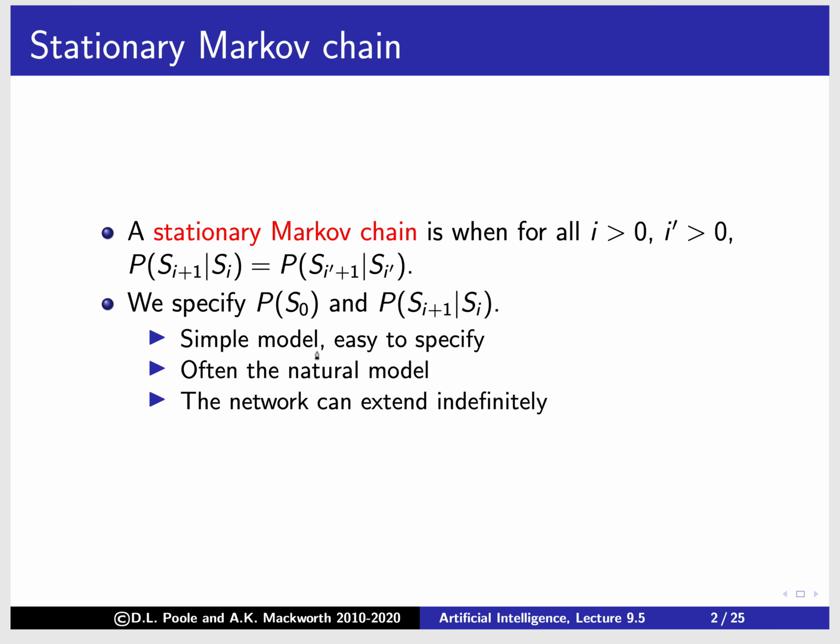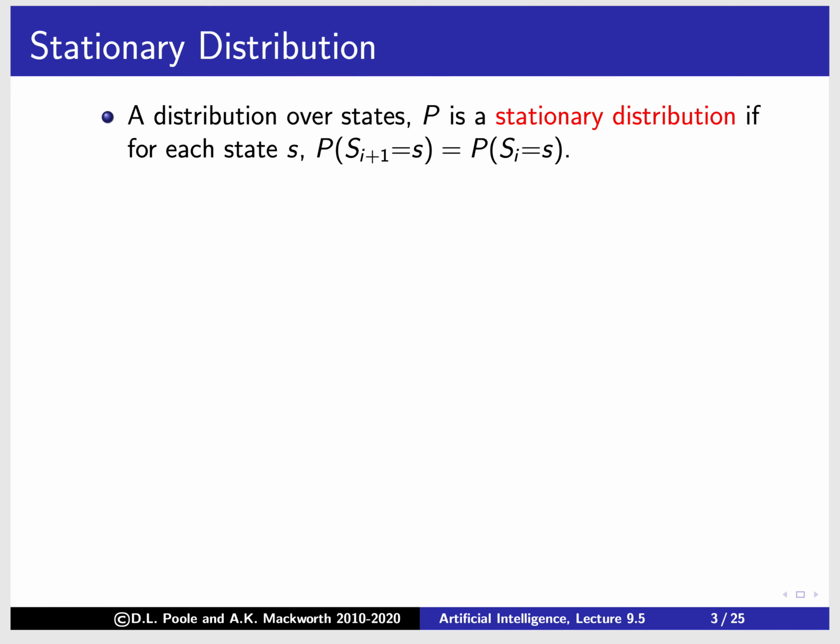So what we're going to do is if something depends on the time, we're going to include that as part of the state. And this network can extend indefinitely. So once we have one of these, we actually have infinitely many random variables because there's one for each time into the future. Because that's a stationary Markov chain, and we're typically going to assume that.